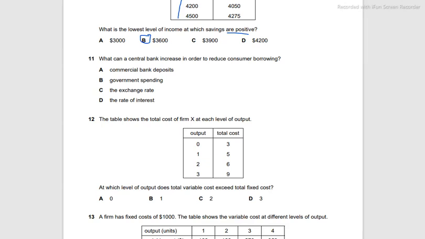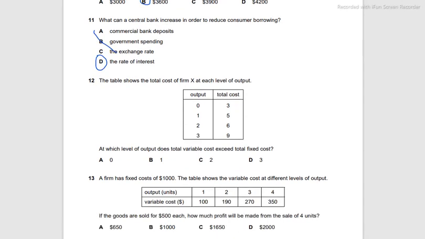To reduce consumer borrowing, it can increase interest rate, which is answer D right here. By increasing interest rate, if an individual or a group borrows a sum, it has to pay a higher rate of interest. So it will actually discourage consumer borrowing and hence reduce it. The exchange rate, government spending, commercial bank deposits, these are all things that do not affect consumer spending at all.